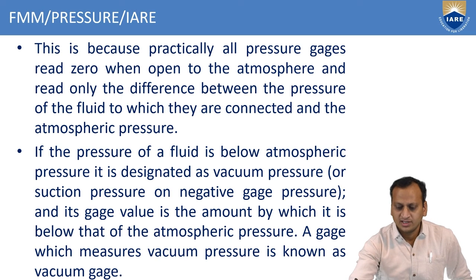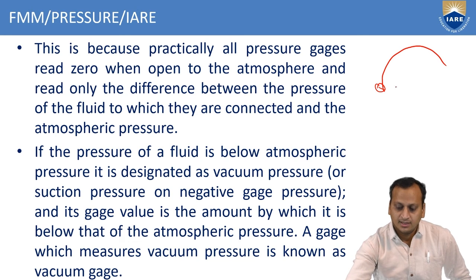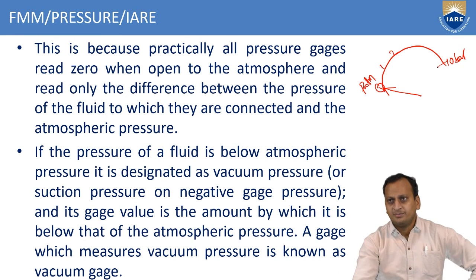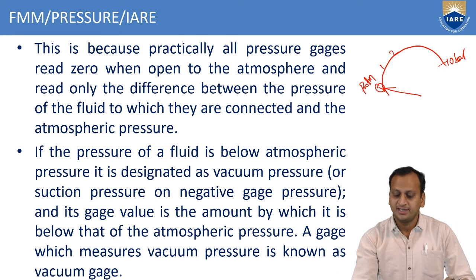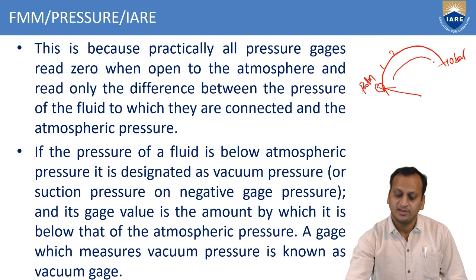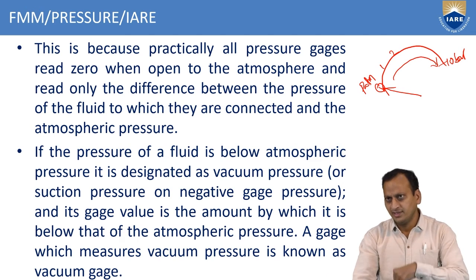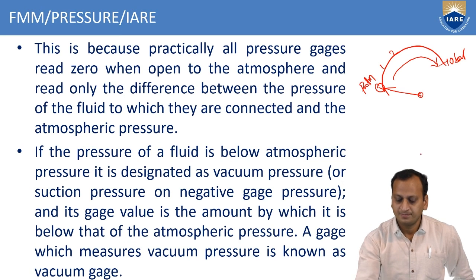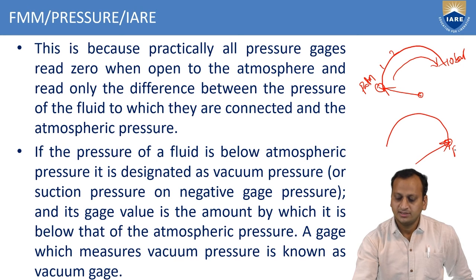So these two will be working like this. If it is 0, the indicator will start like this. From 0, the pressure will read 1, 2, 3 and so on up to 10 bar. This 0 indicates atmospheric pressure. Above this, how much the pressure is greater than the atmosphere will be indicated by this gauge, and the pointer will move in a clockwise direction. But in the case of the vacuum gauge, the 0 will be taken over here, and this is considered as P atmosphere.